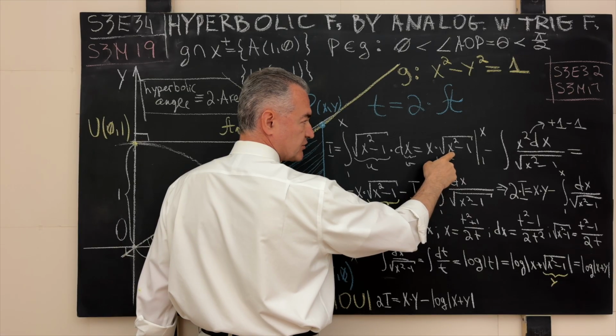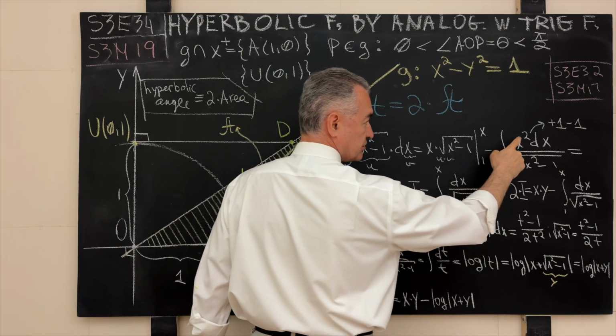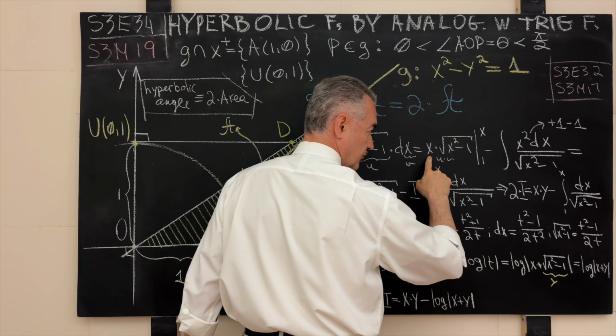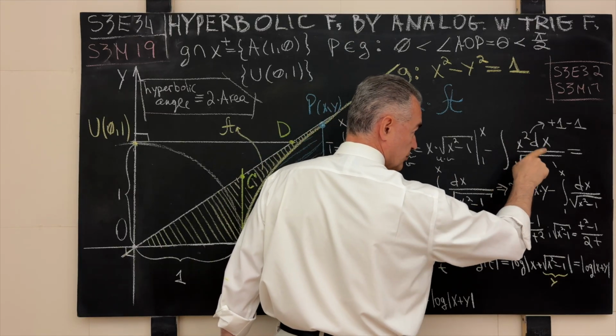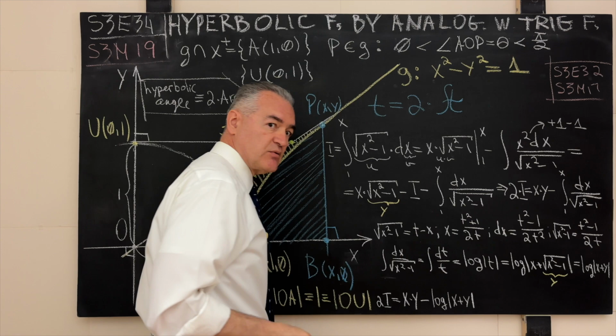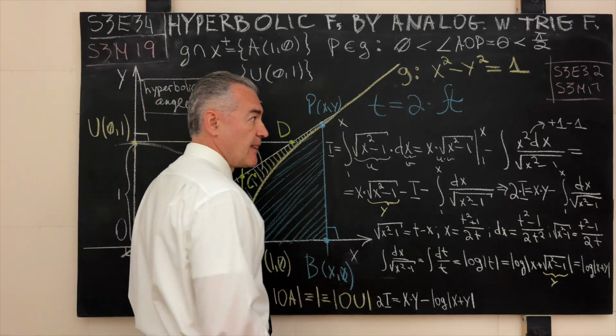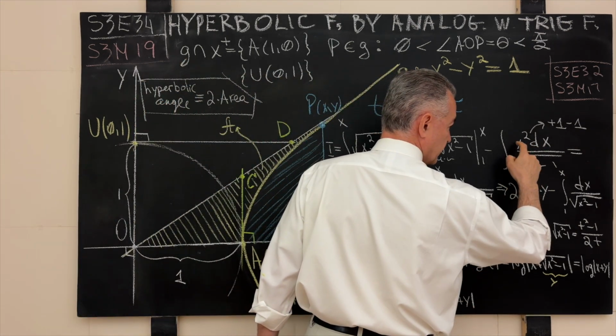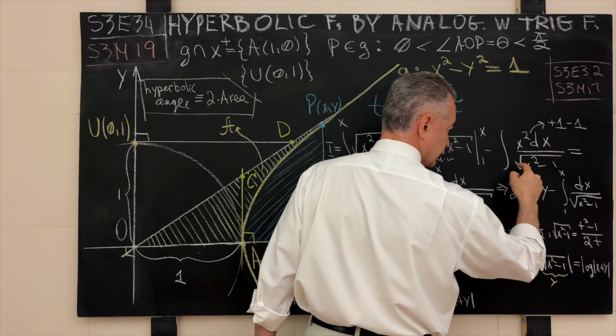One copy of x will be generated by this differential, another copy of x here from v, x squared dx over square root. Here we execute the popular maneuver. We add 1, we subtract 1. When we subtract 1, we have the cancellation going, happy cancellation.